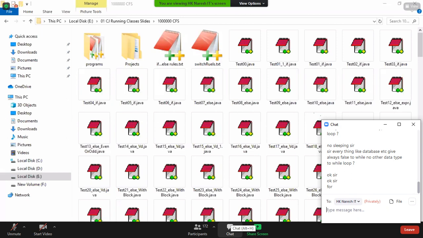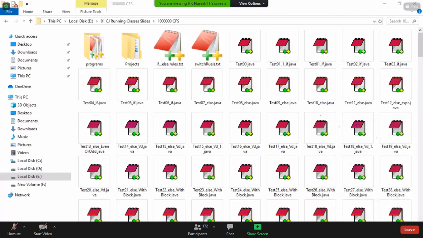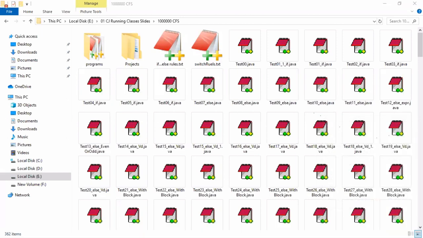So if you want to execute a range of values, then use for. If the range of values is not under my condition, then use while. If I want to execute at least one iteration, then use do while. For, while, do while, or while, do while, for. Any order you can learn, don't worry.